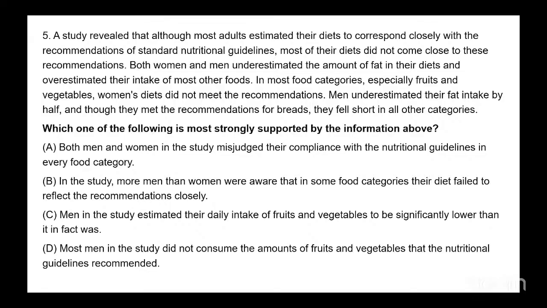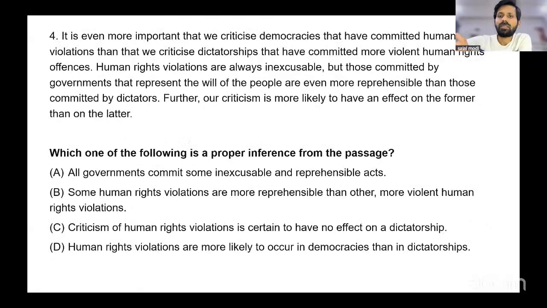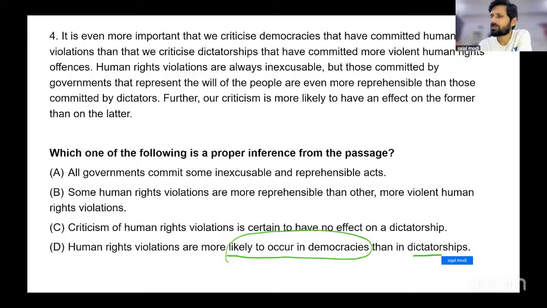Before we start discussing this, we'll very quickly go back to the fourth one because Trupti is saying the fourth should be D. So let's look at D. Human rights violations are more likely to occur in democracies than in dictatorships.